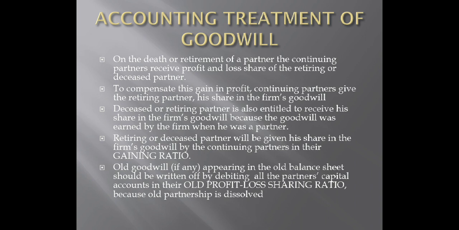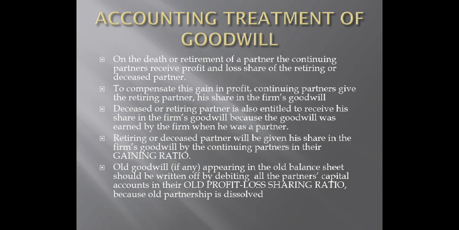Fourth point, retiring or deceased partner will be given his share in the firm's goodwill by continuing partners in their gaining ratio. What was the ratio in chapter 5? It was sacrificing ratio. The new amount brought will be distributed in sacrificing ratio. Now consider the reverse case of this. The partner is going to retire. Now A and B will give his share, the share of C, in their gaining ratio. These are really important points.